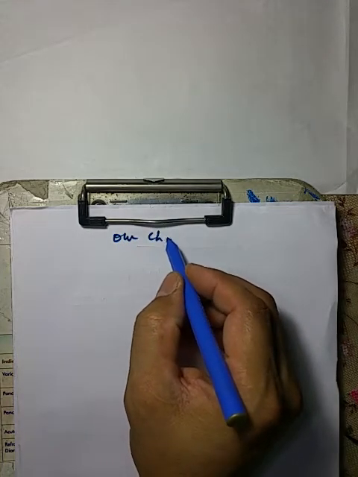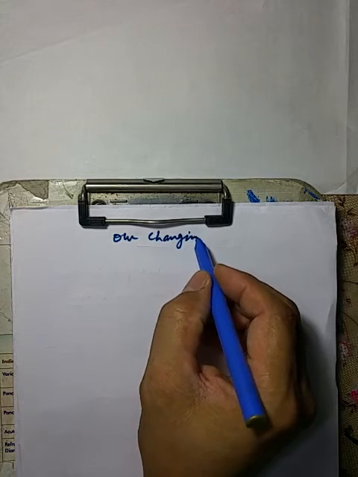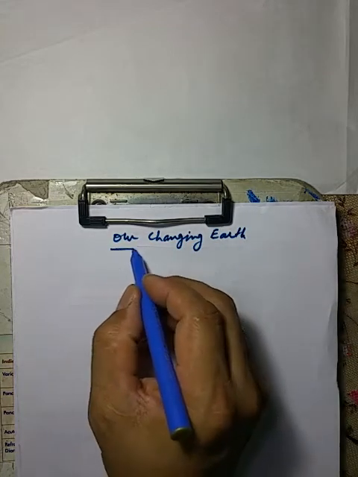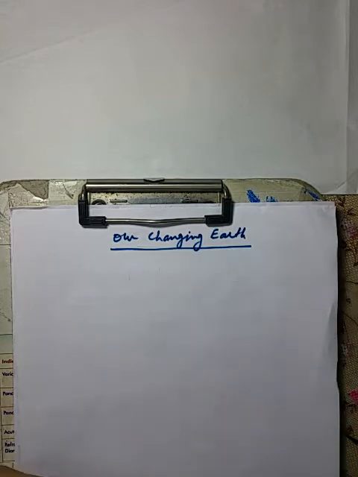So let us start with our changing earth. Dear students, I told you yesterday also that our earth is never static, rather, it is ever changing. Because, as we discussed in chapter 2, earth inside is very hot.